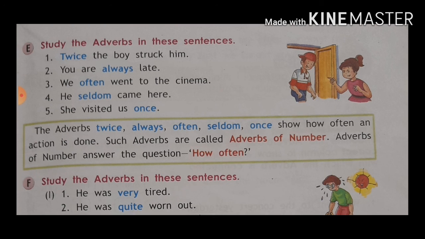Okay, we have done till interrogative adverb, and again, kinds of adverb like adverb of manner, adverb of place, adverb of time, adverb of number, adverb of degree, and interrogative adverb. Okay, these all are kinds of adverb.